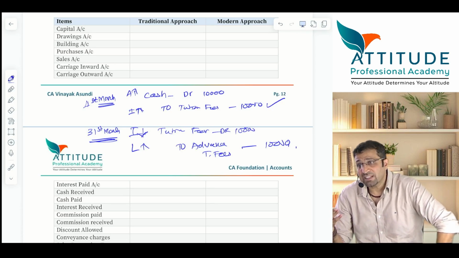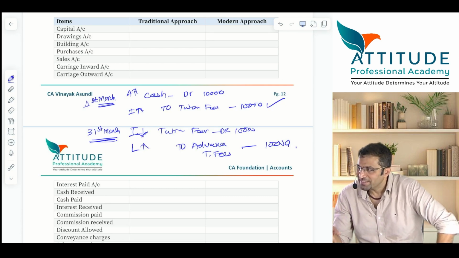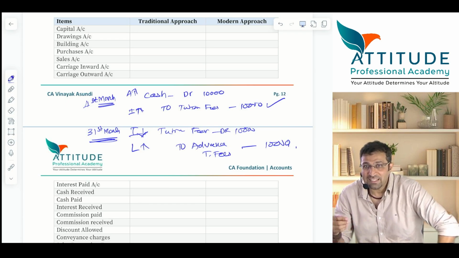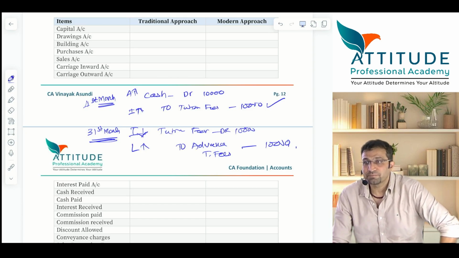And I'll tell you, they have done tax planning on accounting. I mean, just by passing the entry on 31st, I'll tell you later on. CA inter में आएगा वो कैसा tax planning करते हैं. How people save money just by passing an entry on a particular day. That is why journal entries becomes very very crucial when it comes to practical life.